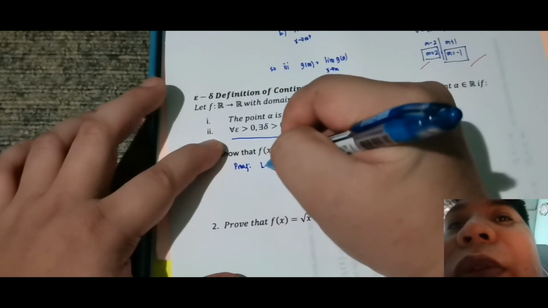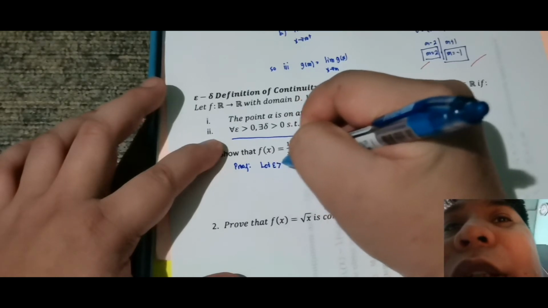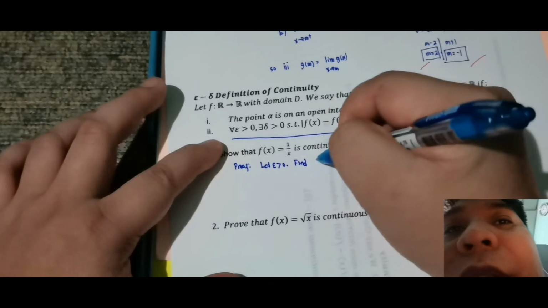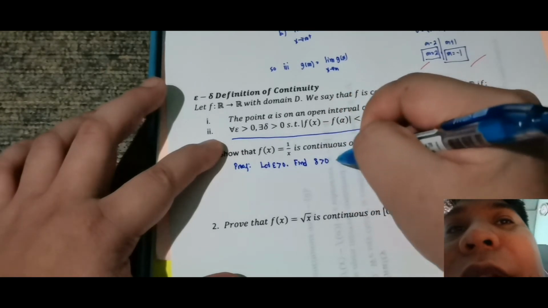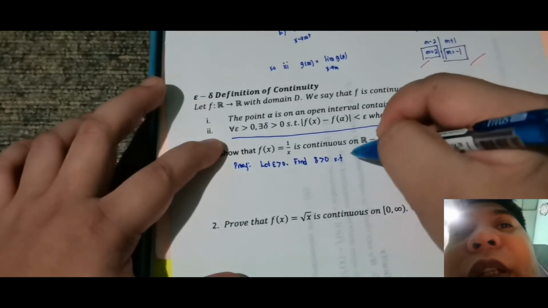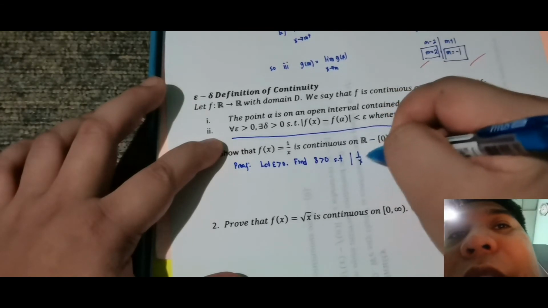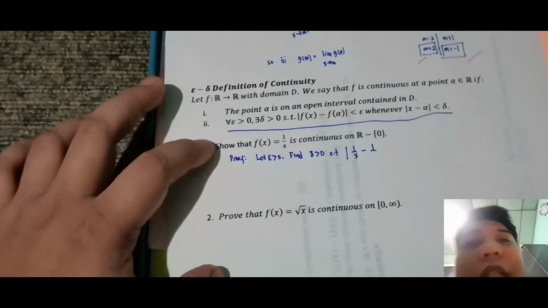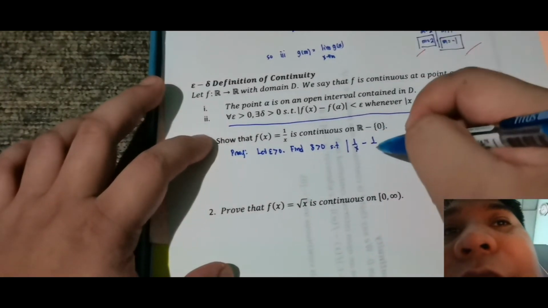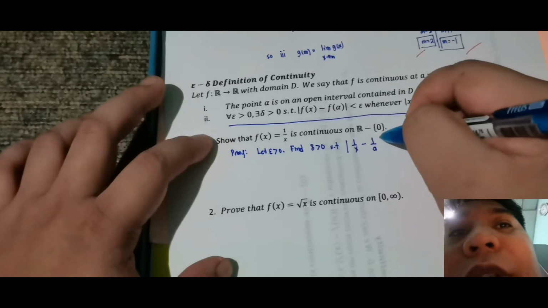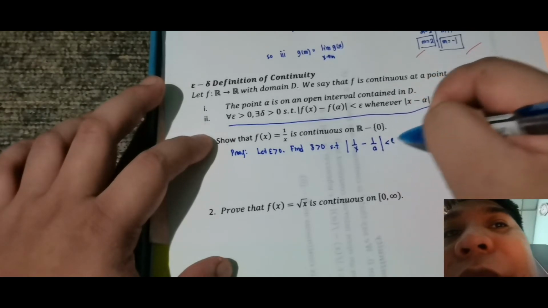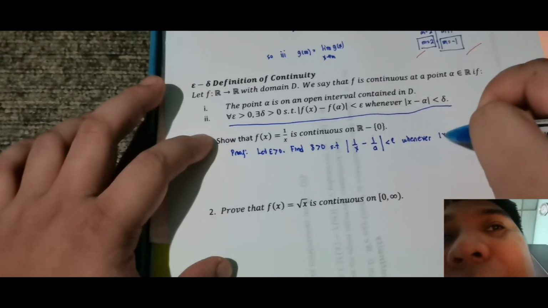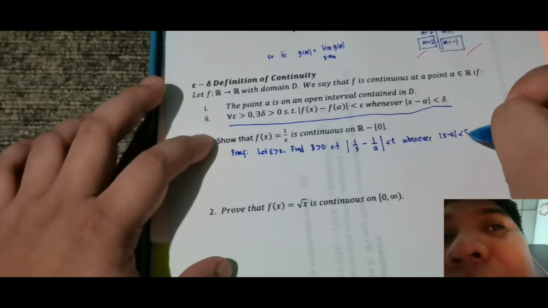So let epsilon greater than 0 be given. Find delta, similar to what we were doing. Find delta greater than 0 such that f of x, so f of x is 1 over x minus 1 over, let's say, a, is less than epsilon whenever absolute value of x minus a is less than delta.